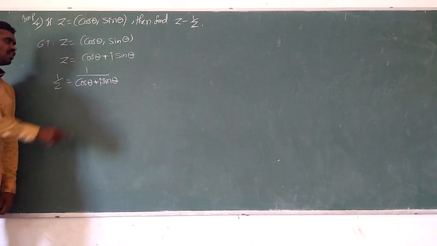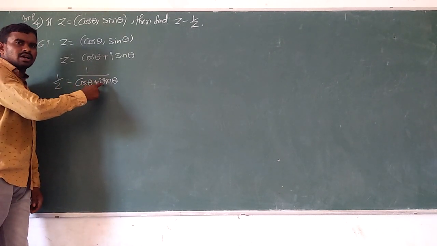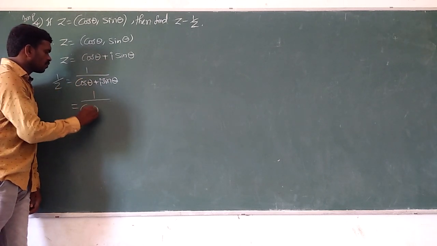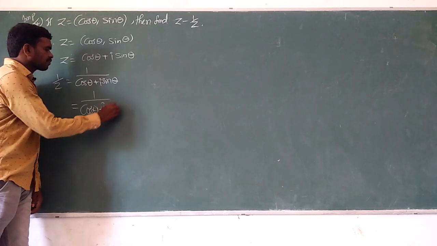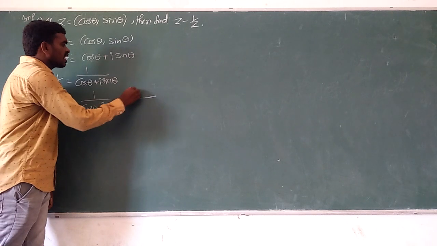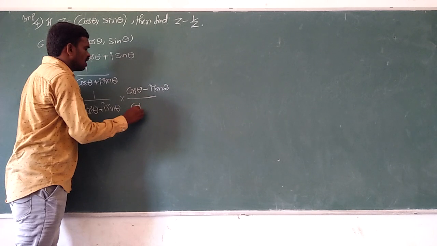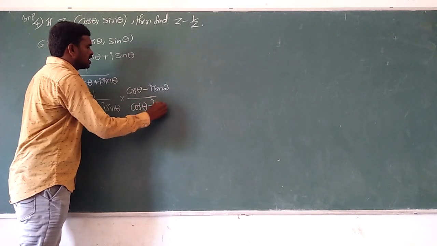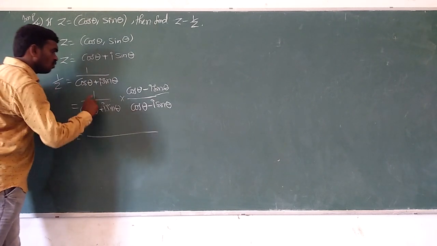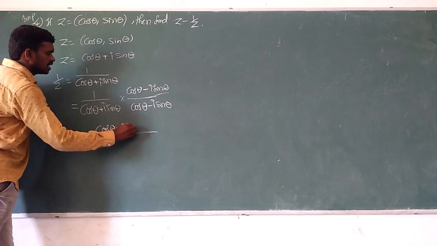Just now I told you, whenever the denominator consists of a complex number, immediately do rationalization. So what is the rationalizing factor? Plus is there, so in the rationalizing factor, minus should be written: cos theta minus i sin theta. Multiply numerator and denominator. 1 into (cos theta minus i sin theta) is cos theta minus i sin theta.